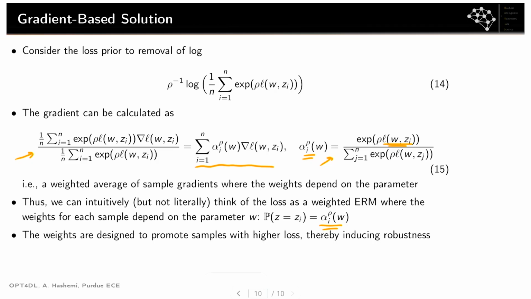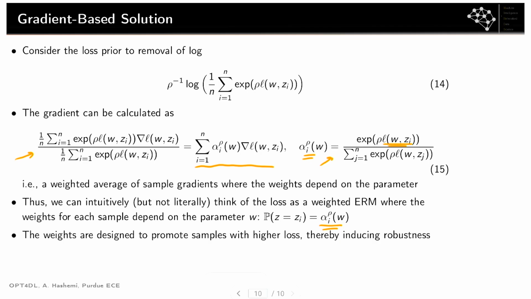The weights are designed, thanks to using the KL divergence as a way to quantify the amount of perturbation we're adding, to promote samples with higher loss value, meaning that the model wants to make sure that it performs really well on samples that have a high loss value compared to the ones that don't. Therefore, by doing this, we are inducing robustness into our training process.